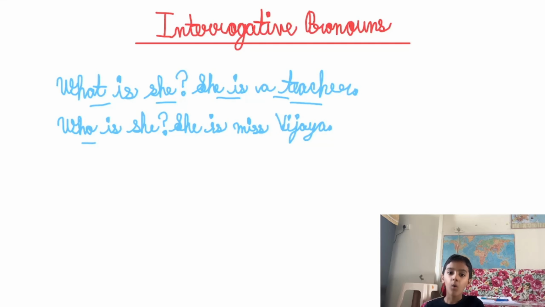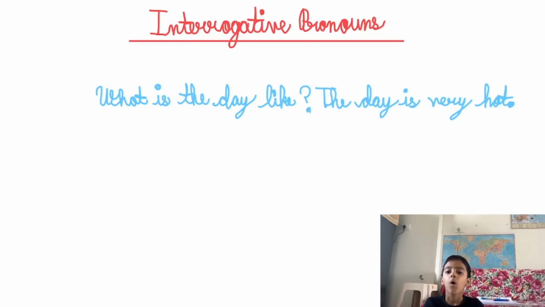Another example. Who is she? She is Miss Vijaya. What plus be plus like. It is used to make a request for a description. Example. What is the day like? The day is very hot.